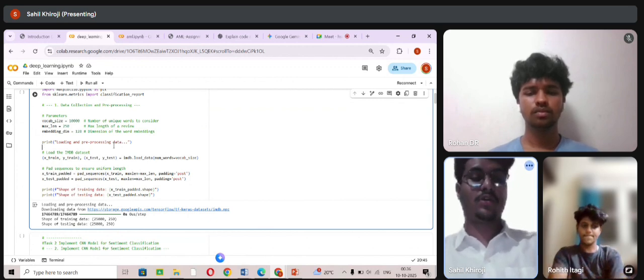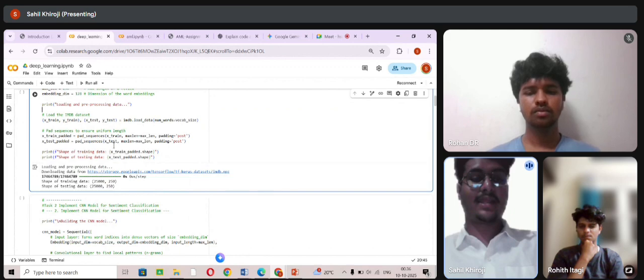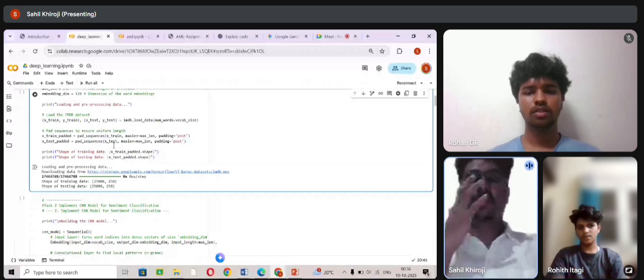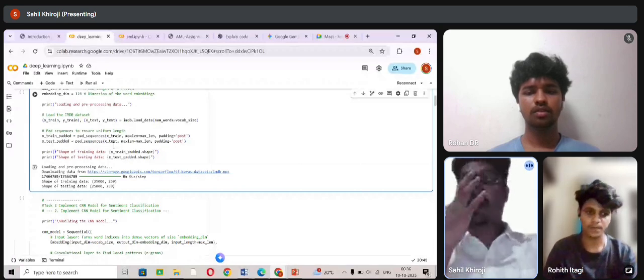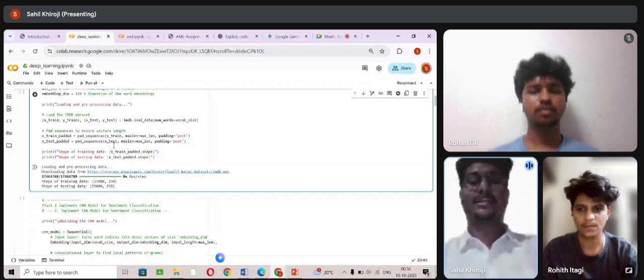For the output, the shape of the training data is 25,000 by 250. The data was successfully downloaded and processed. Training data shape is 25,000 by 250. Here, 25,000 are the reviews, each of length 250. Testing data shape is 25,000 by 250, the same for the testing set.